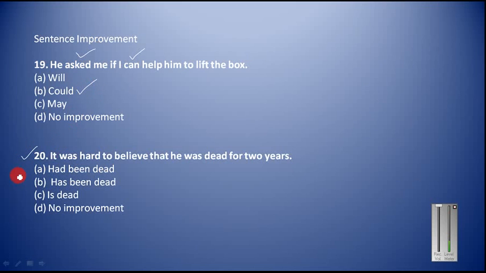Now let us move on to the next sentence. It was hard to believe that he was dead for 2 years. Just see here, this is past tense. This was is indicating past tense, and this for is used for the perfect tenses. So I have to use past perfect tense here, and these words indicate past perfect tense: had been. So this is how this can be corrected. You have to apply logic and you have to try to understand the concepts.